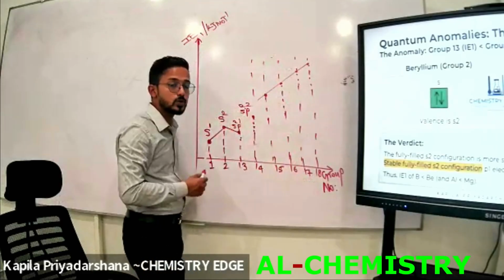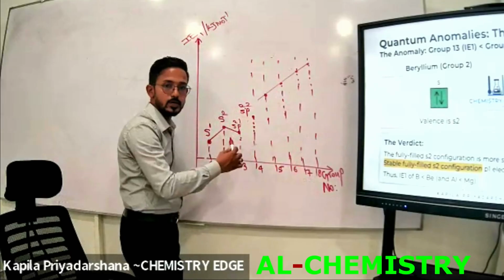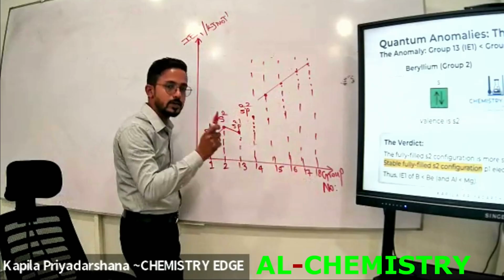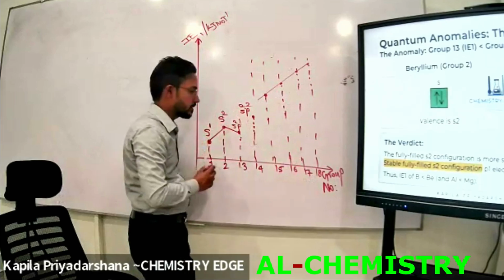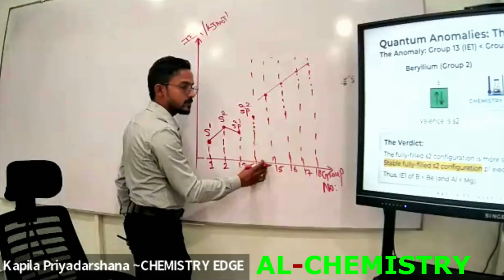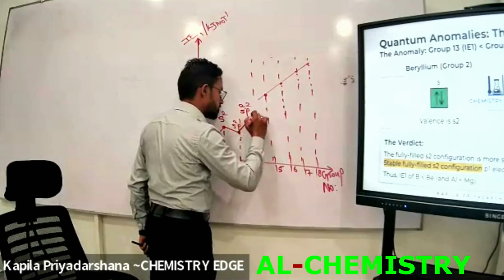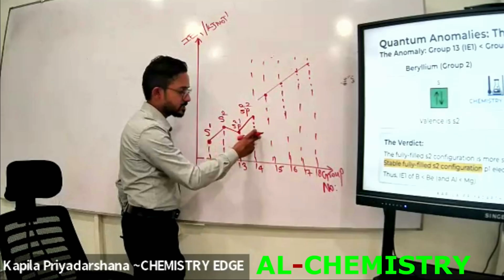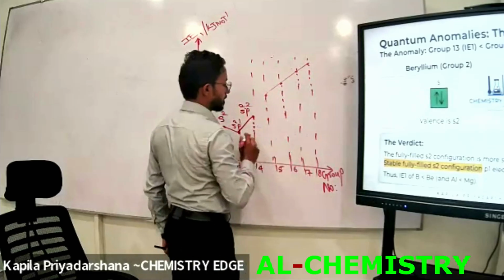Which factor are we going to use to describe the ionization energy? Both are equal, and equal means unstable. Then we have to use the atomic radius factor to describe this. We know the atomic radius of group 14 is lower than that of group 13. Due to that reason, the first ionization energy of the group 13 elements is lower than the first ionization energy of the group 14 elements. Right? Okay.